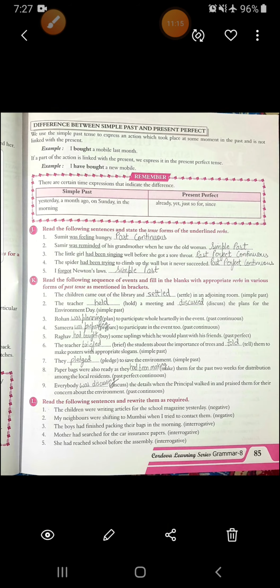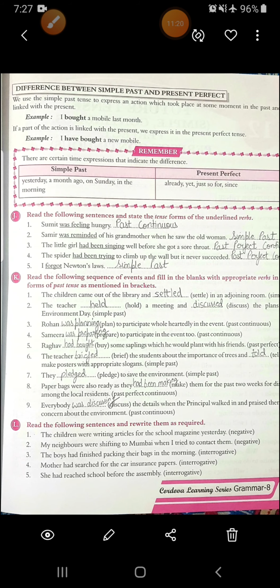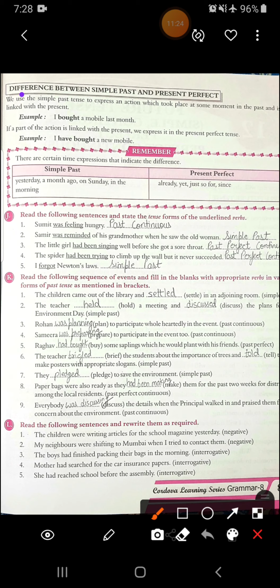Alright. Now see, difference between simple past and present perfect. What is the difference between simple past and present perfect? This is what we are going to see now. Okay.